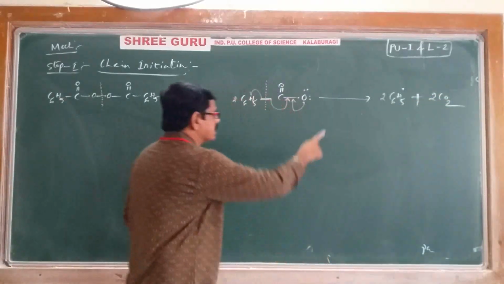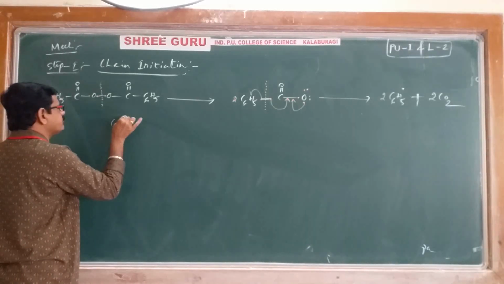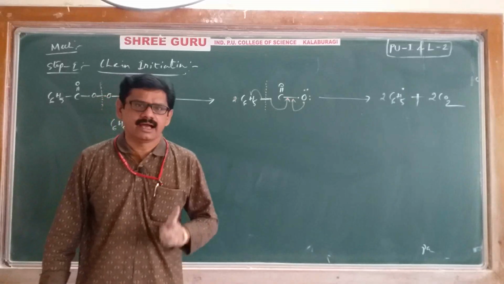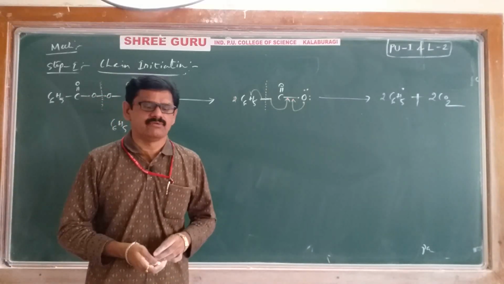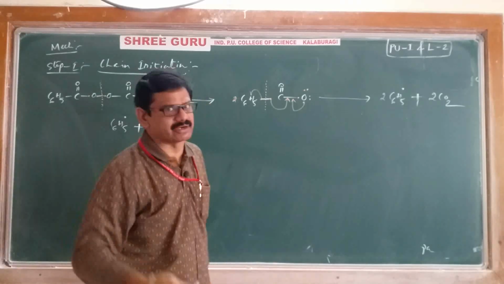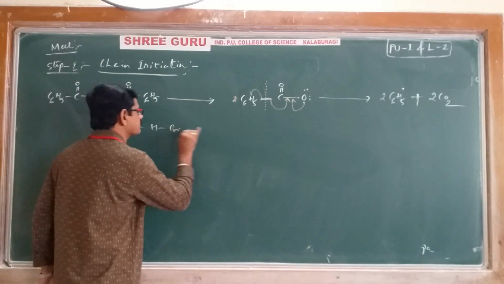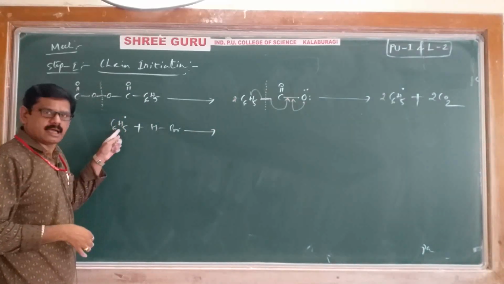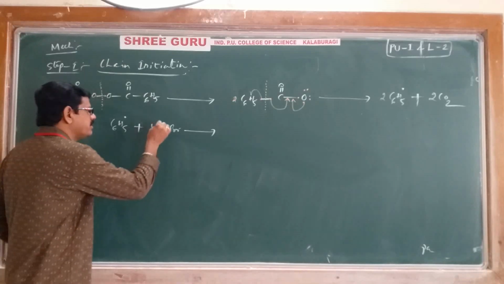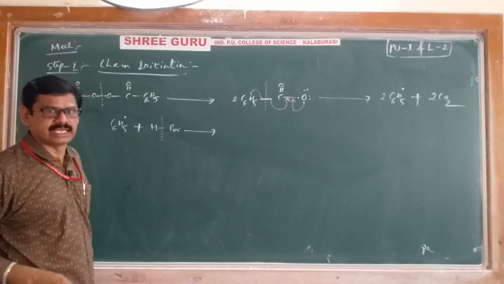Right. Next, the phenyl free radical is reacting with particularly hydrogen bromide. Why we are using particularly hydrogen bromide only, that we will discuss shortly. Now we will take hydrogen bromide. When phenyl is coming and reacting with hydrogen bromide, it also undergoes free radical, that is homolytic cleavage.